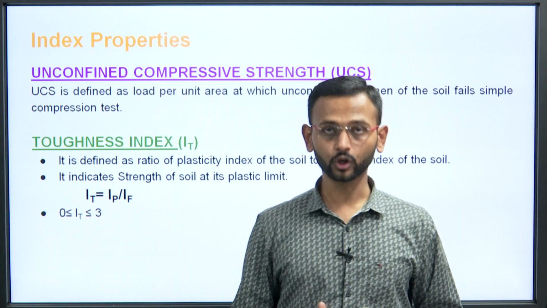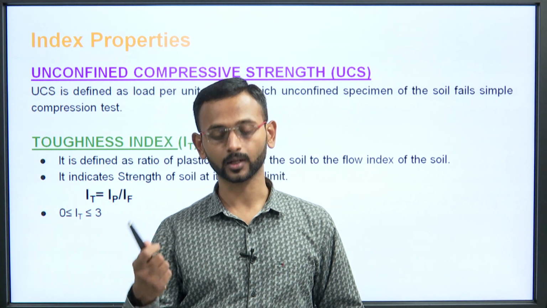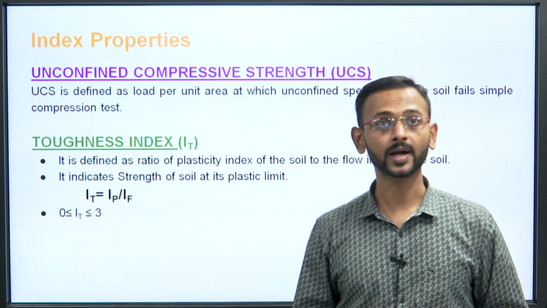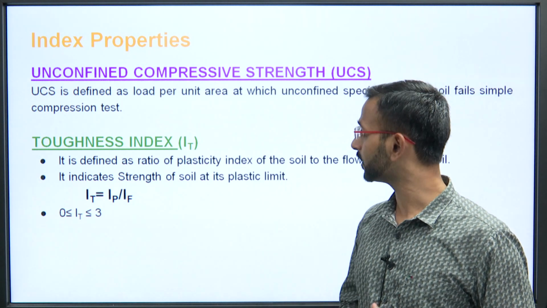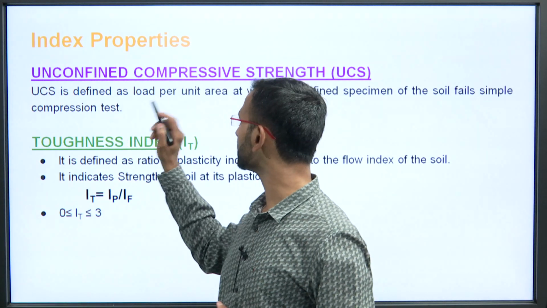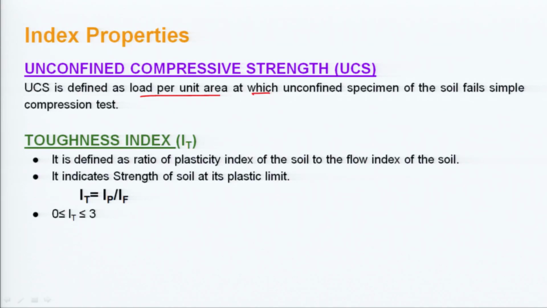Now we will be looking at another index property, that is the unconfined compressive strength. We will be discussing it in detail in the section on shear strength of the soil. Here it is defined as load per unit area at which unconfined failure occurs. Let us say this is the soil specimen and it is confined from this end, so it is a confined one. If we remove this, if we place the soil sample like this only, then when it fails in a simple compression test, if you apply the load here and it simply fails, that is the unconfined compression test.